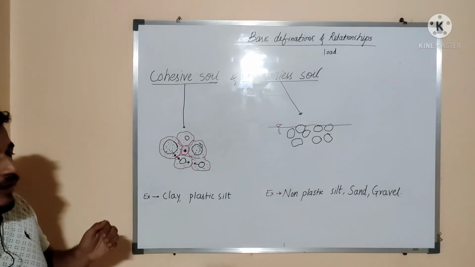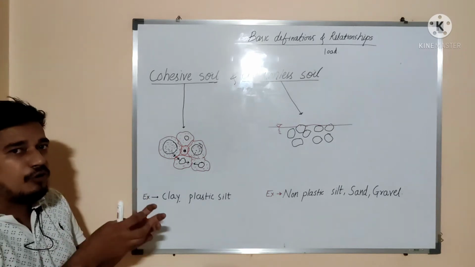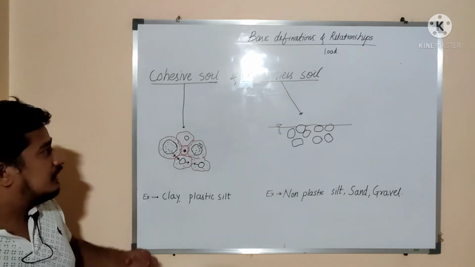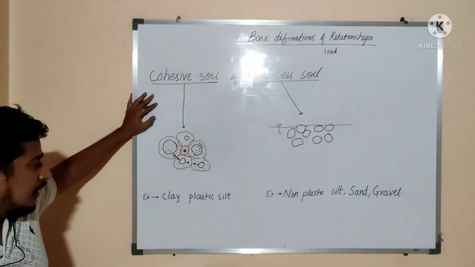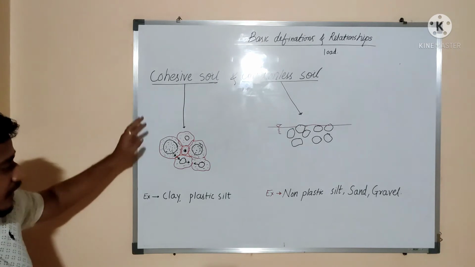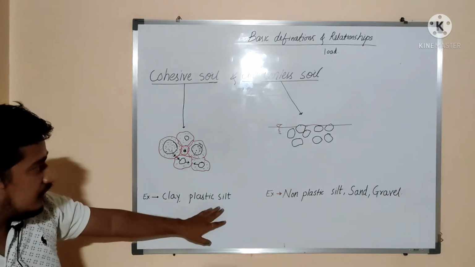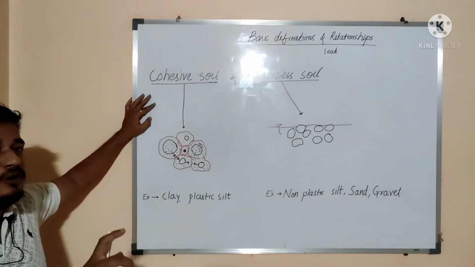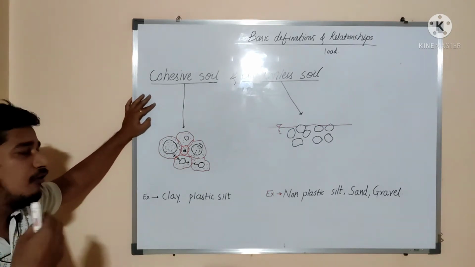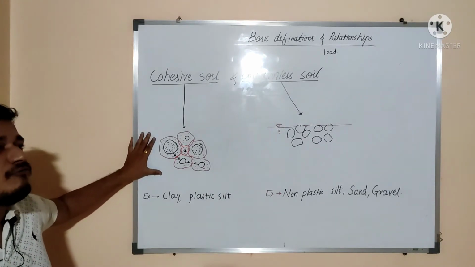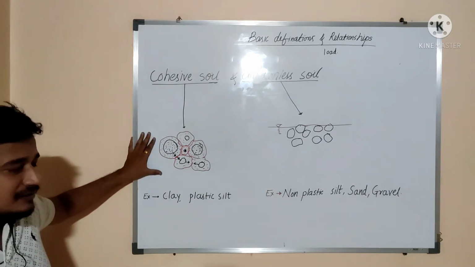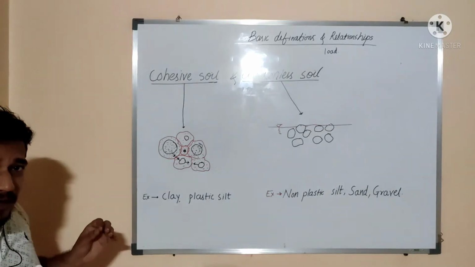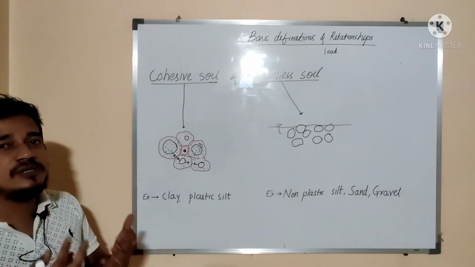Because there is a mutual force of attraction, they will try to come together, but there is water, so that helps them glide over each other. Because of this, it will have plasticity. Examples of cohesive soil are clay and plastic silt. In case of a cohesive soil, the surface forces are predominant because their behavior will be governed by the surface forces. Why surface forces? Because there is a mutual attraction, as I have already said. But as these particles are very small, they will have more specific area.